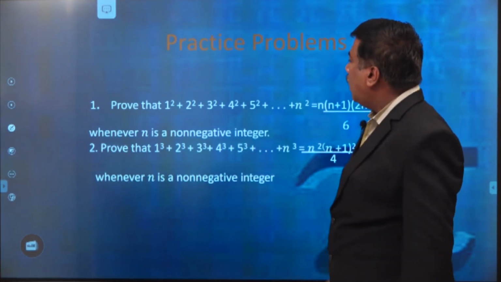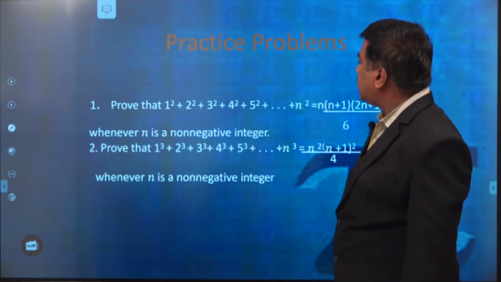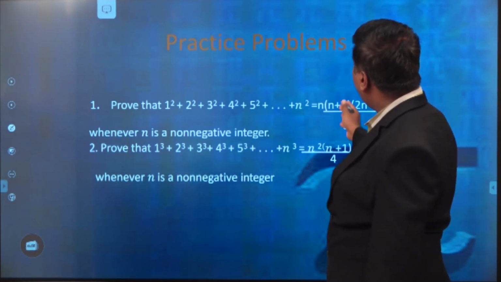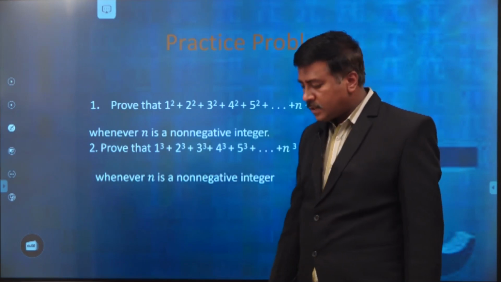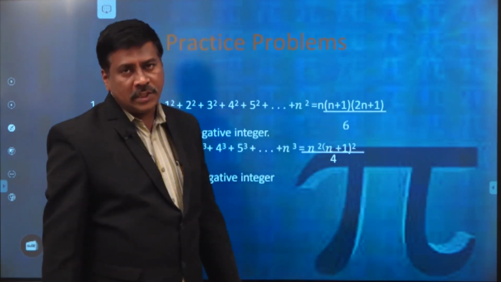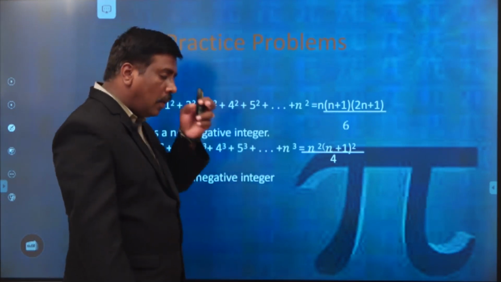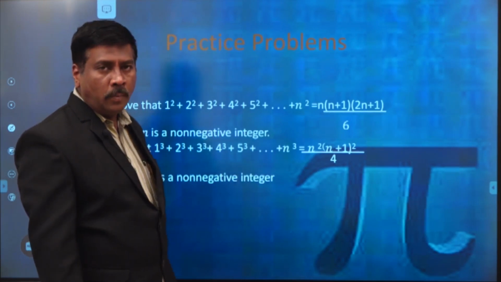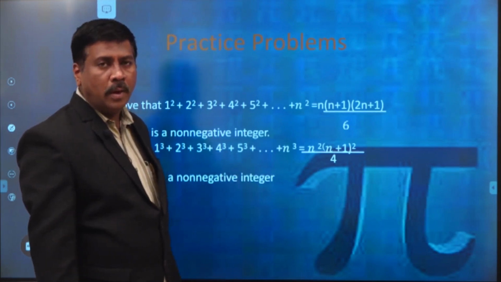For this, prove that 1 square plus 2 square plus 3 square plus 4 square plus so on plus n square is equal to n into n plus 1 into 2n plus 1 by 6. So these problems you have to do in this session only. How are we able to solve? I will just give the rough outlines only, so you may be able to solve all these problems.